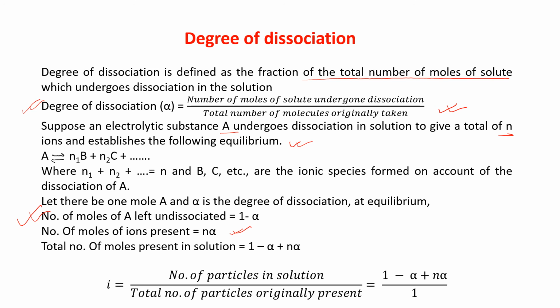So total number of moles present in the solution will be 1 minus alpha plus n alpha. i is equal to number of particles in solution divided by total number of particles originally present. So originally present we have taken 1. So in the denominator it will be 1 and in the numerator it will be the number of particles present in the solution. So it will be 1 minus alpha plus n alpha.